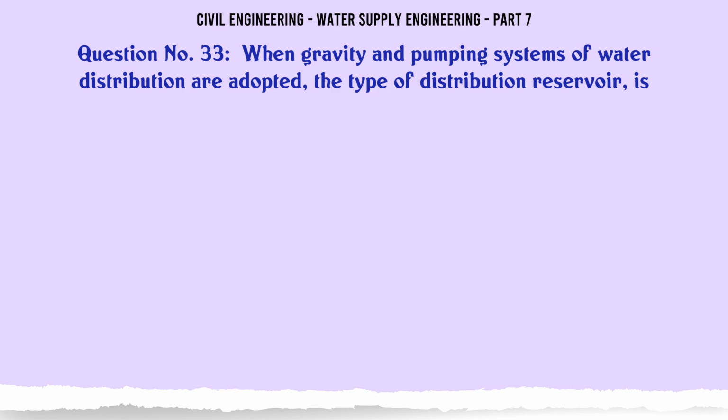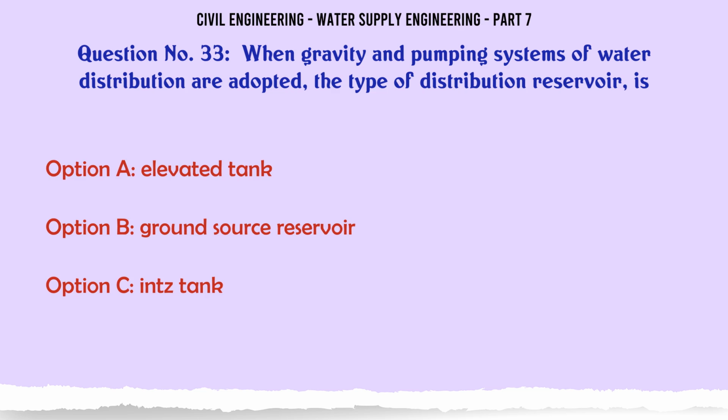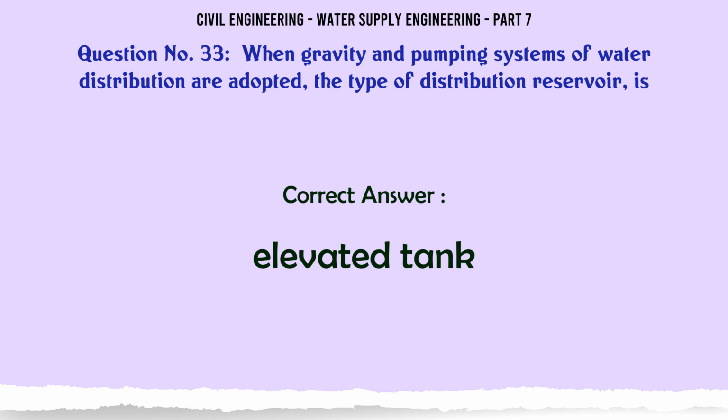When gravity and pumping systems of water distribution are adopted, the type of distribution reservoir is A. Elevated tank, B. Ground source reservoir, C. Underground tank, D. Standpipe. The correct answer is elevated tank.